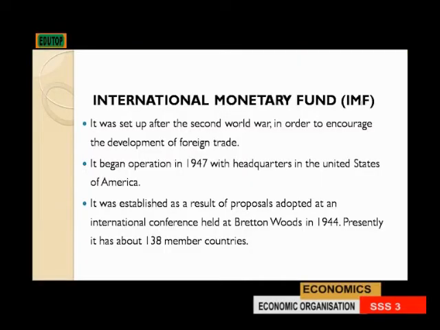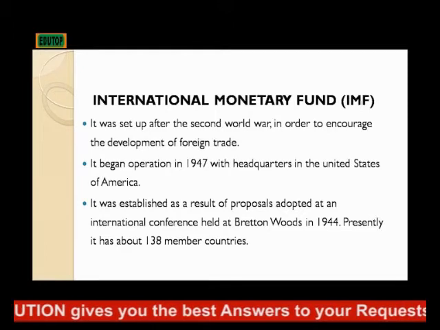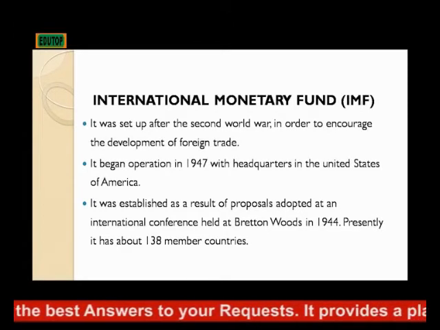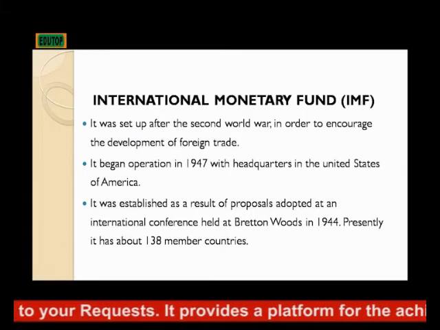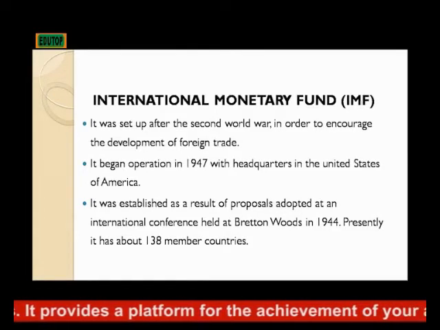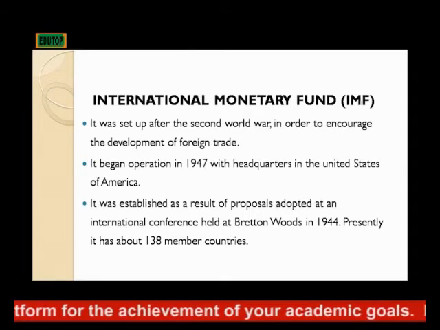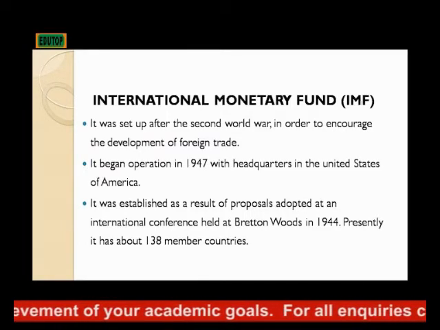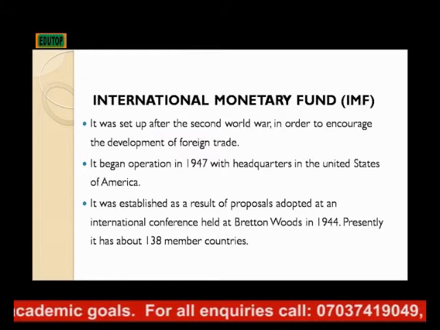The first one is the International Monetary Fund. It was set up after the Second World War in order to encourage the development of foreign trade. It began operation in 1947 with headquarters in the United States of America. It was established as a result of a proposal adopted at an international conference held at Bretton Woods in 1944. Presently, it has about 138 member countries.